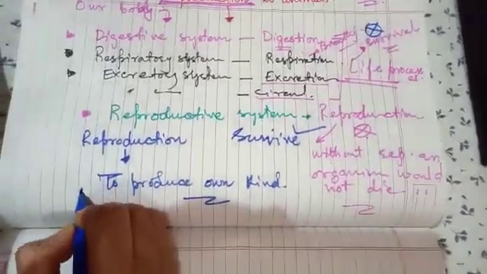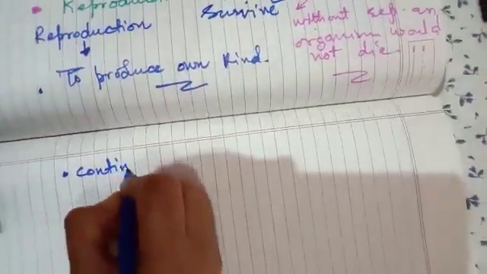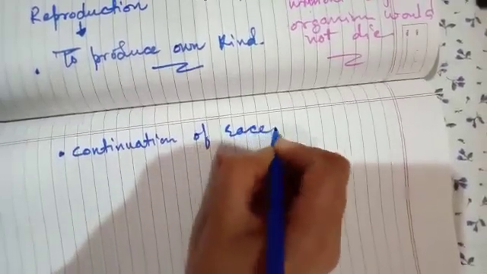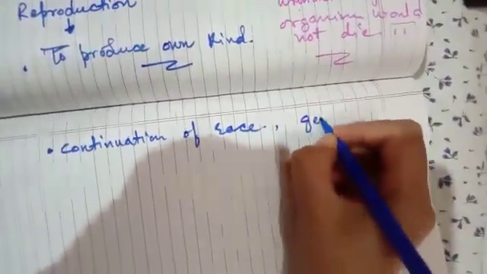Reproduction assures the continuation of race, continuation of generations.